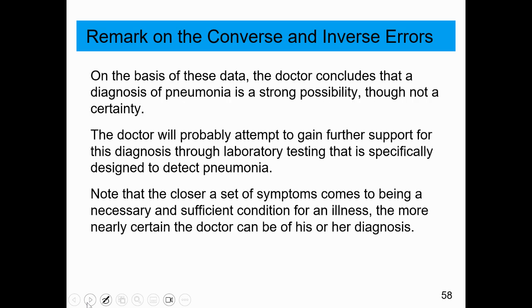On the basis of these data, the doctor concludes that a diagnosis of pneumonia is a strong possibility, though not a certainty. The doctor will probably attempt to gain further support for this diagnosis through laboratory testing that is specifically designed to detect pneumonia. Note that the closer a set of symptoms comes to being a necessary and sufficient condition for an illness, the more certain the doctor can be of his or her diagnosis.